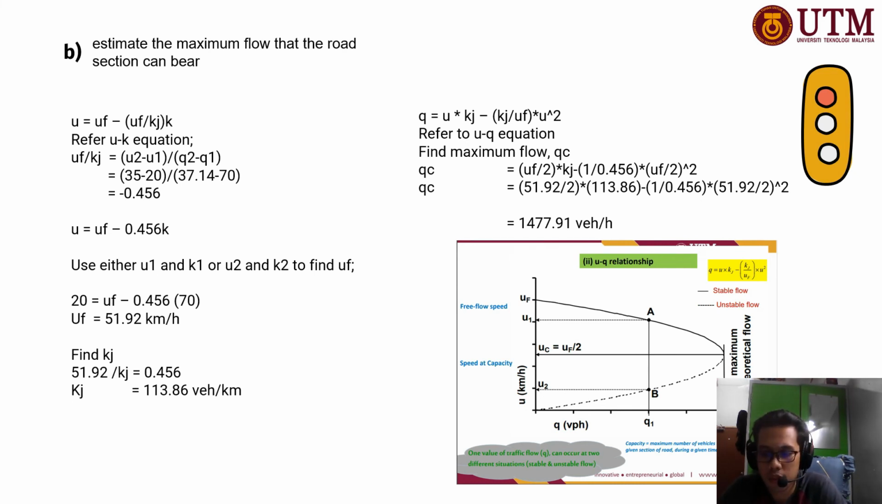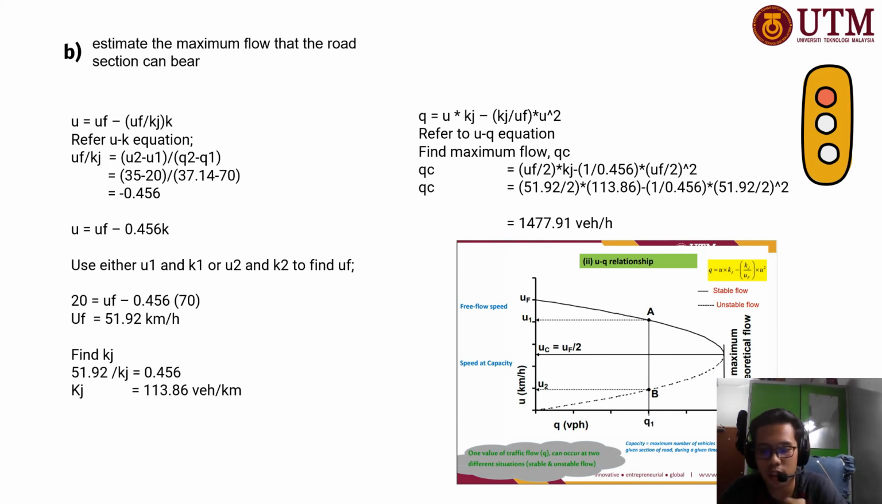Here we will use U1 as an example. Plug in the numbers: 20 equals UF minus 0.456 times 70. So you will get UF, which is the free flow speed, equals 51.92 km per hour.